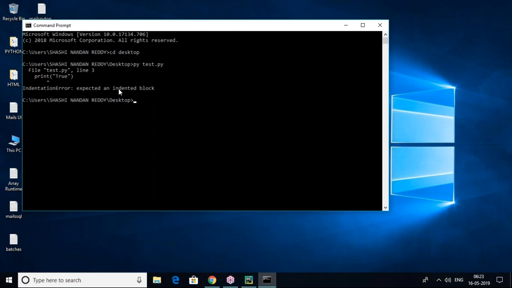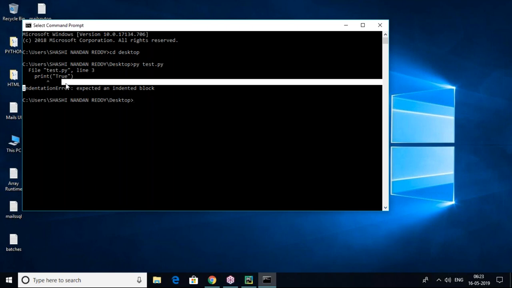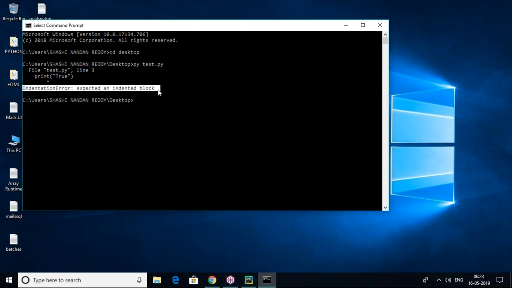So you got an indentation error: expected an indented block. What does indented block mean? Indentation means four white spaces. In other languages, when we work with control statements like if, for loop, or other functionality, we use brackets to mark the block. So open bracket and square bracket mean this is